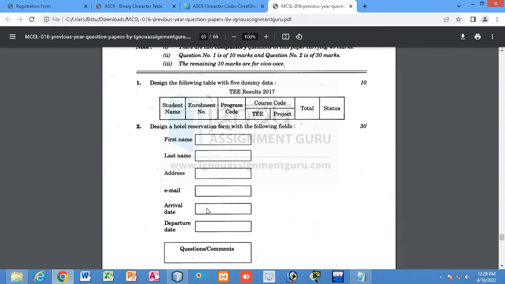You know that a name should not carry a number, right? Have you ever seen a name that carries a number or a special character? A name only carries alphabet characters. It can never consist of numbers or special characters. So in the form you should validate that the first name and last name consist of only alphabet characters. If they ask you to do this kind of validation, let me show you.